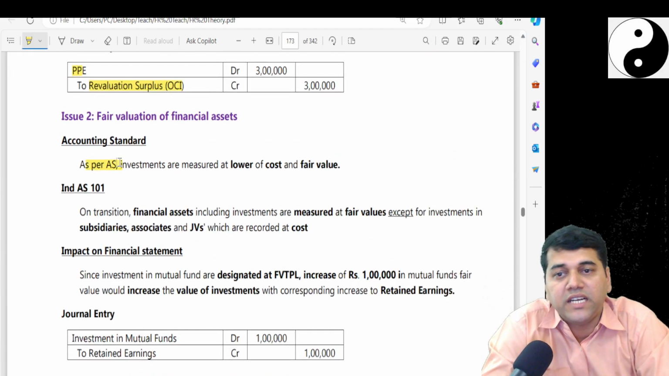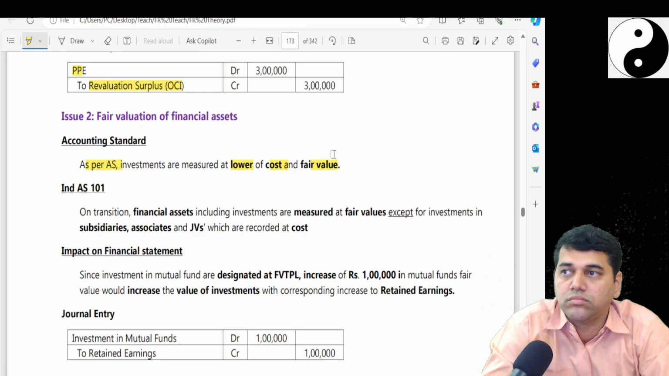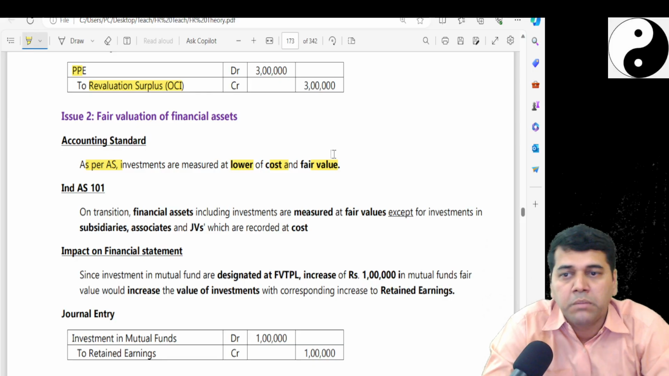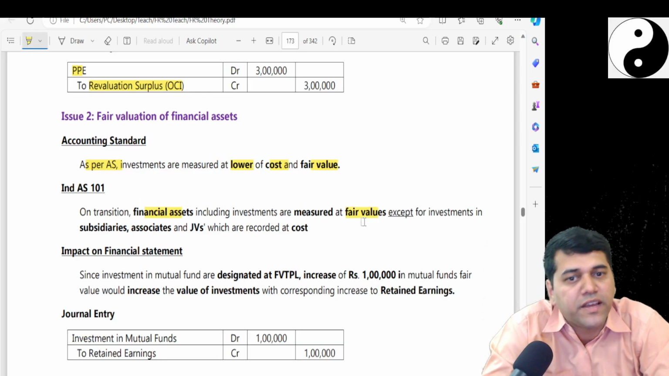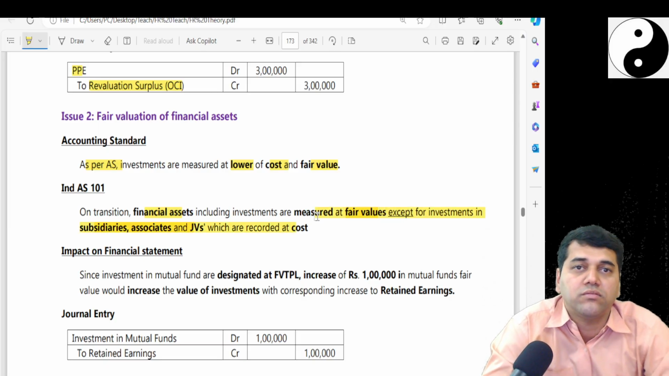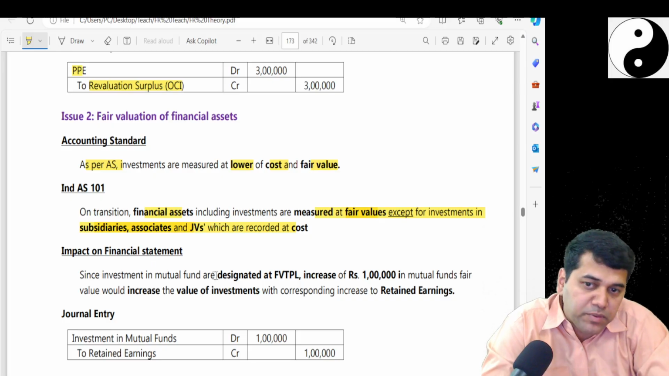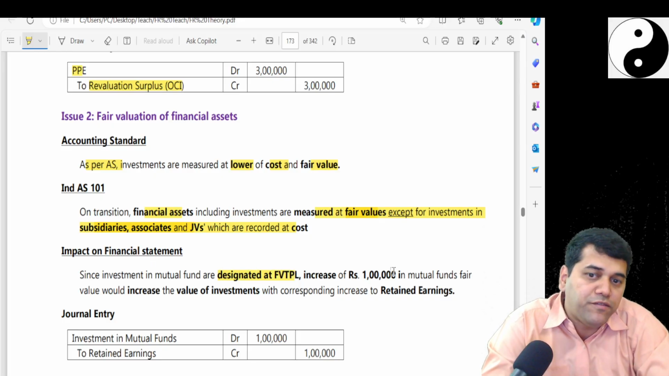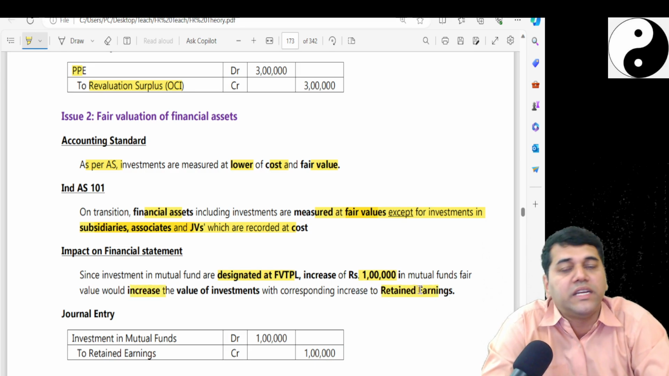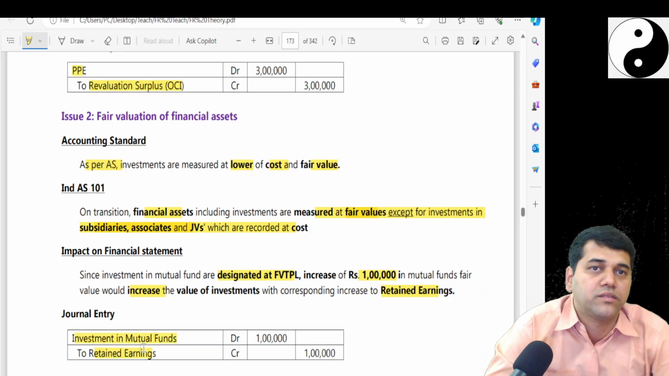Under accounting standard, you must have shown lower of cost or fair value. Maybe under accounting standard it was shown like that. But under Ind AS, financial assets are measured at fair value only, except subsidiary, associate or joint venture which are recorded at cost. So in the given case, as per 101, we want to designate FVTPL and increase by 1 lakh. So the increase is going to hit your retained earnings. So your accounting entry will be investment in funds debit, to retained earnings credit.